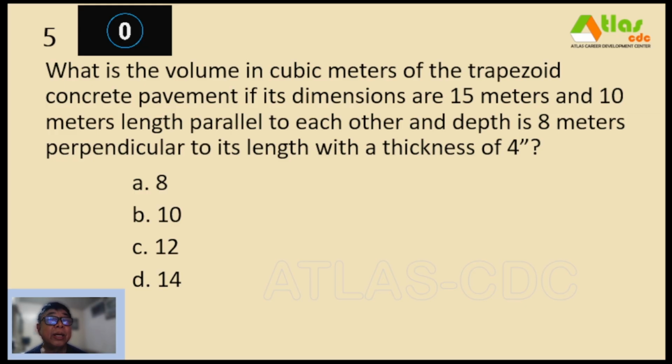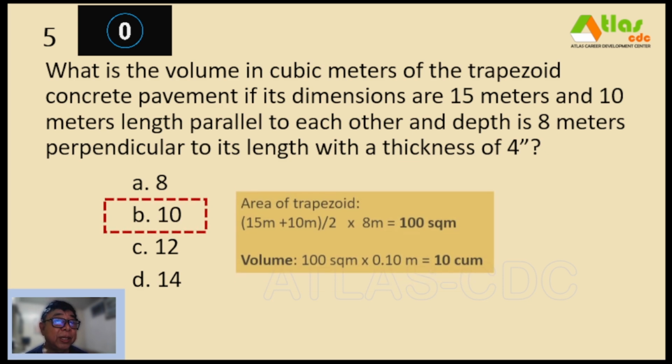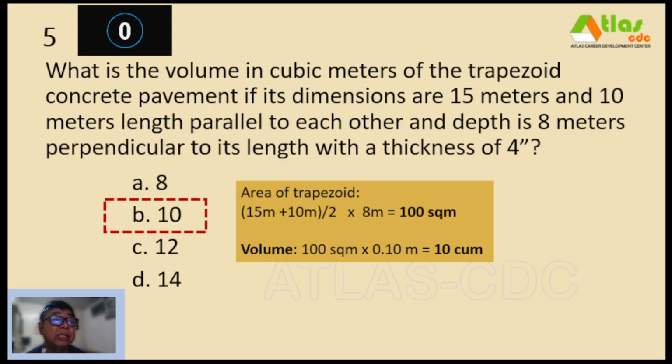Okay, and so our volume is, of course, our area times the thickness of 0.1 will give you 10 cubic meters. So ang ating area kanina is 100 square meters, and then we only have to multiply it by the thickness of 4 inches or 0.1 meters will give you 10 cubic meters.